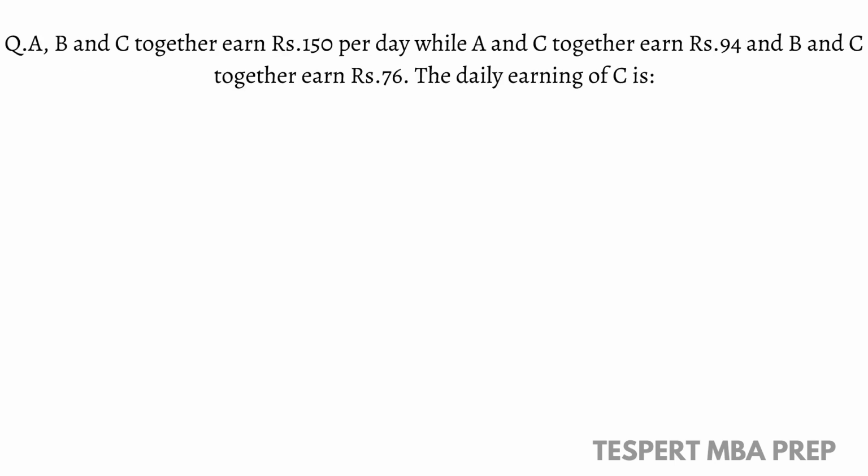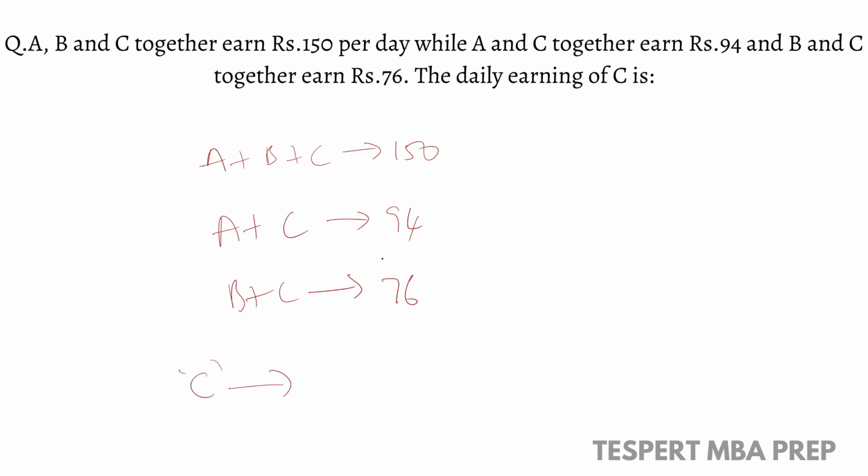A, B and C together earn rupees 150 per day, while A and C together earn rupees 94 and B and C together earn 76. The daily earnings of C is? See what is given. A, B and C can earn 150 rupees per day. So they together earn 150 rupees. It's also given that A and C together earn 94 rupees, whereas B and C together earn 76 rupees. We must find the value of the earnings of C.